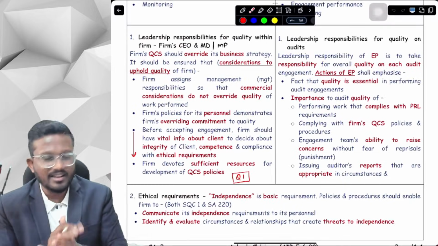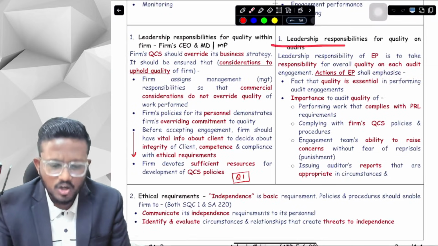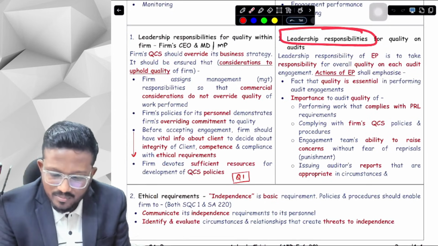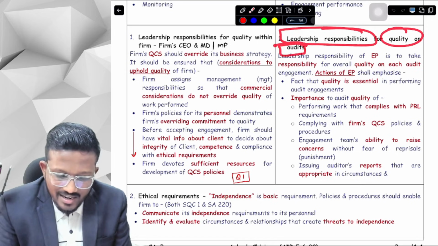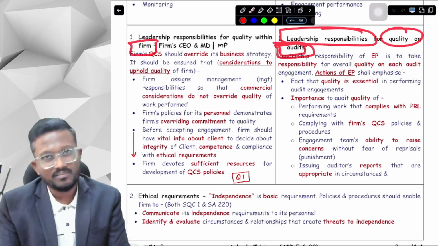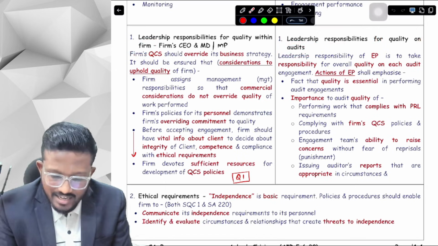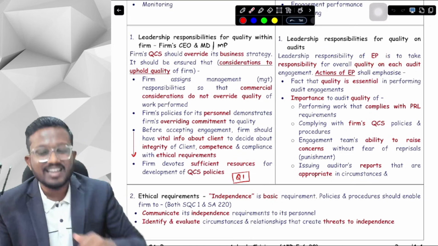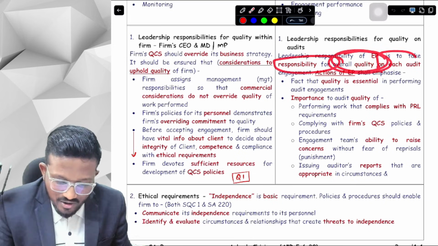Let's first of all clear it from our concept book. So what we were discussing about the first element of SA220, that is leadership responsibility for quality on audit. Here it talks about audit, here it talks about firm. You got the difference? Yes, sir. So leadership responsibility, who is the leader in the audit, sir? Engagement partner. So the engagement partner has the responsibility for overall quality on each audit engagement.